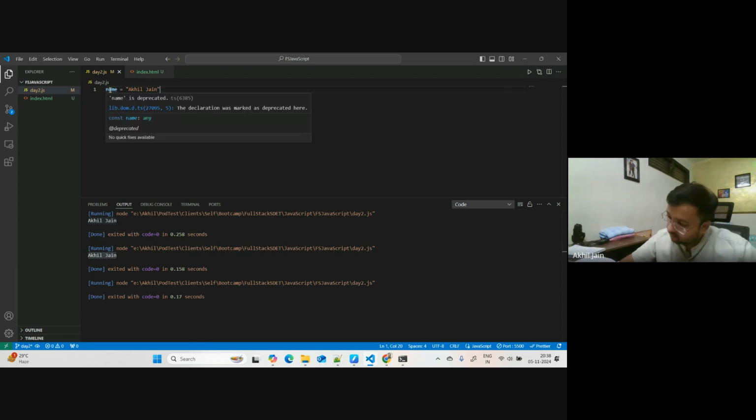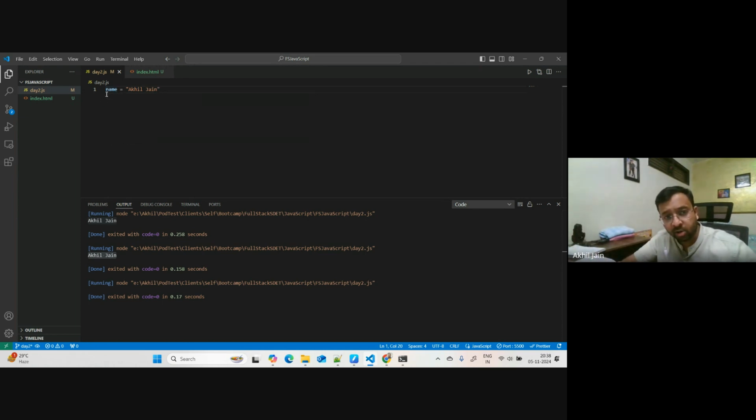Yesterday someone was asking me why it shows a strike on the name. What it's saying is that name is deprecated. It says name is deprecated, the declaration was marked as deprecated here. What is happening here is, because of the evolution of EcmaScript, they have reserved some of the keywords to not be used in the global scope.